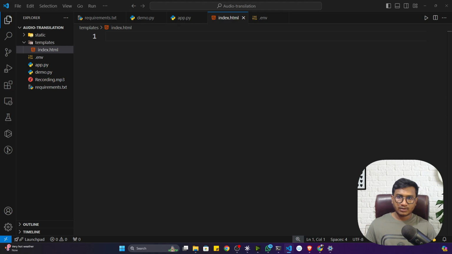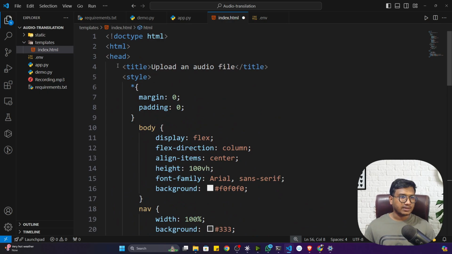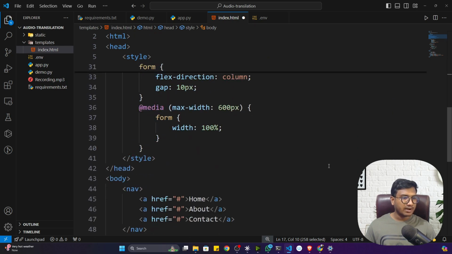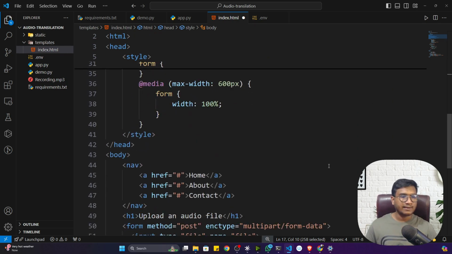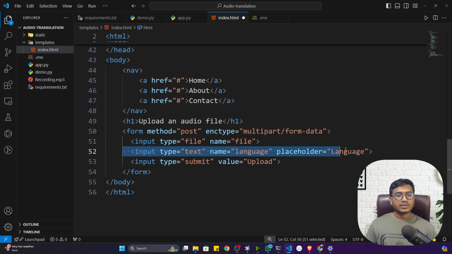Now here I have written one very simple HTML code. It will only accept the audio file. See, here I've given the title, and this is very basic CSS code I have added, just to make my front end a little bit more beautiful. Now the user can upload one audio file. Input type is file, and the user will also be able to give the language input, that means in which language he or she wants to translate that transcript.